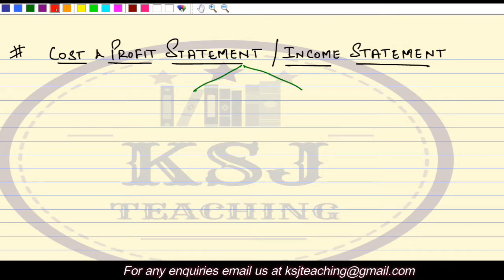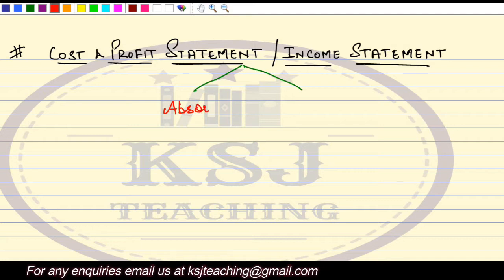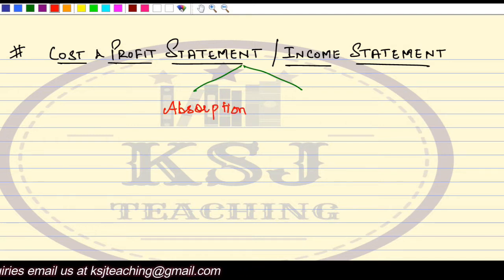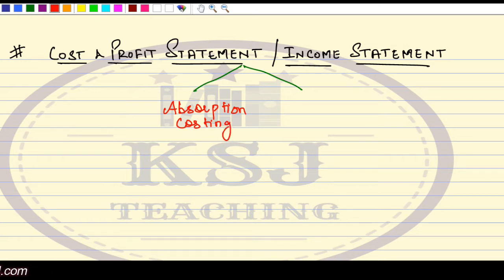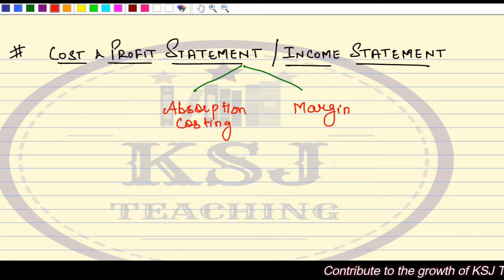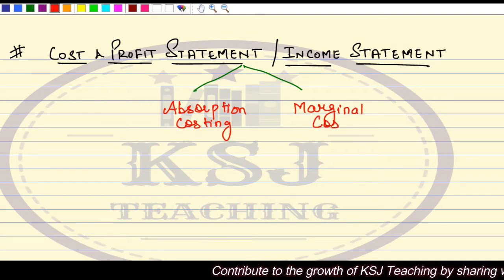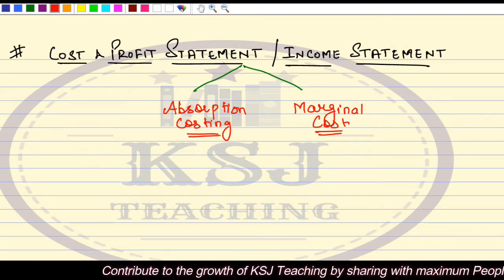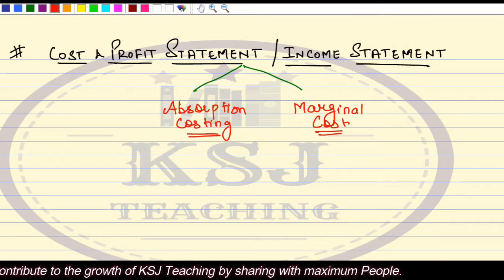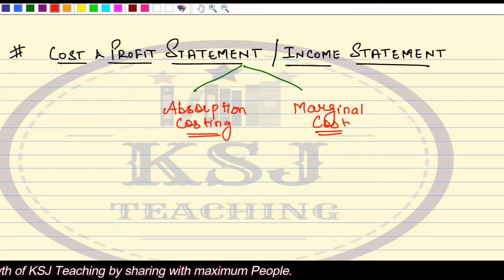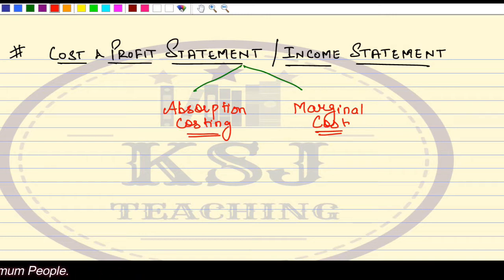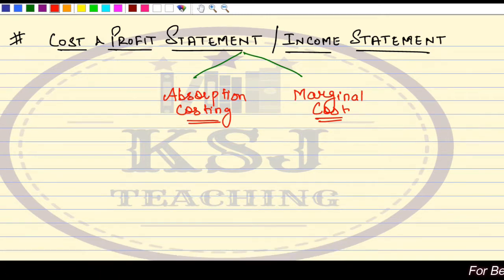One aspect is absorption costing, right? And the other aspect that we are going to study is income statement under marginal costing. So these are the two aspects that we are going to cover in this lecture, that what we have been doing so far is absorption costing and what is different in the marginal costing, right? So let's first discuss about this absorption costing.